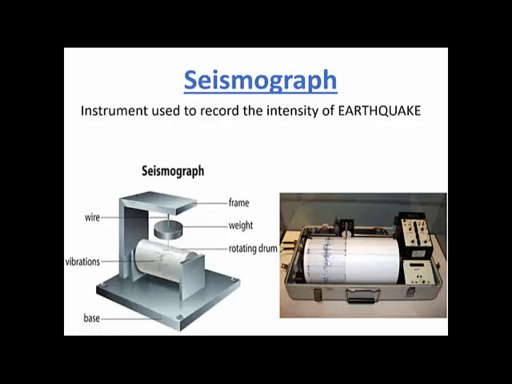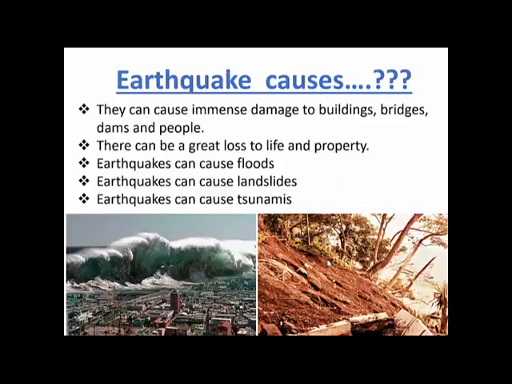So what is that instrument which is used to record the intensity of the earthquake? It is the seismograph. And what is that scale which determines whether it is low, moderate or high intensity? It is the Richter scale. Fine. So you all know that the first damage which is very visible whenever an earthquake occurs is